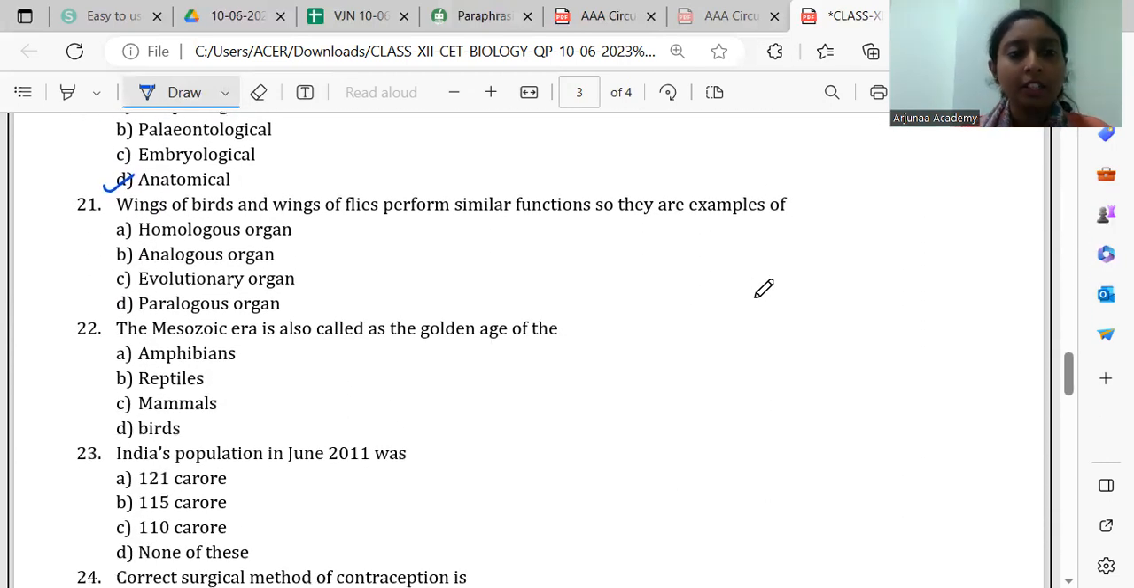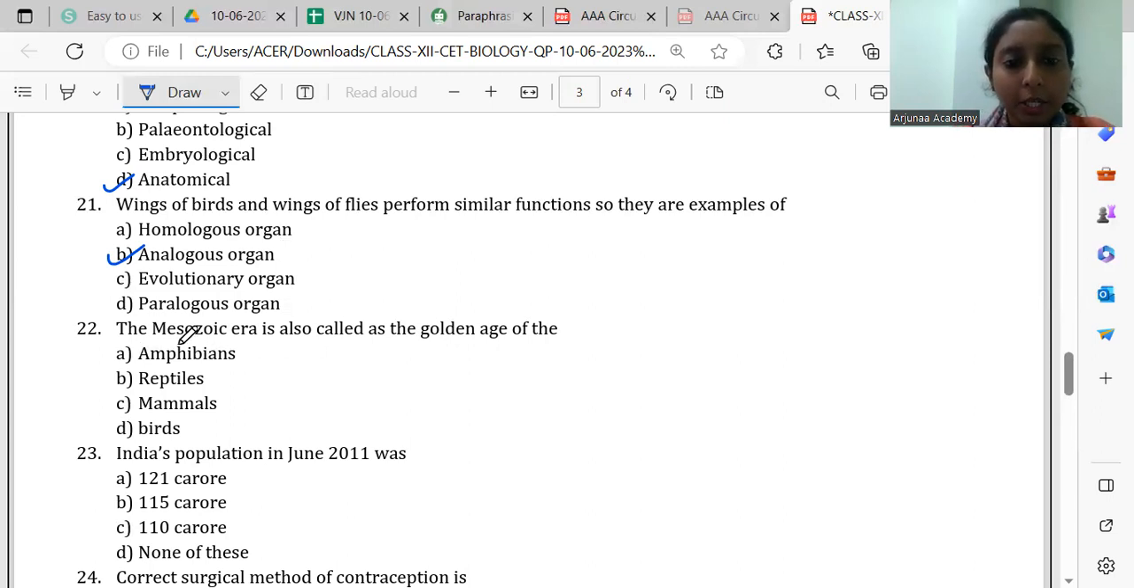Then 21, wing of bird and wing of lice perform similar functions. So it is a direct question. We have the example. They are analogous organs because their origin is different. Wings of birds are modified forelimbs, and the wings of lice originate from the thorax region, and are made up of chitin, right? Functionally they are similar because they both help in flying.